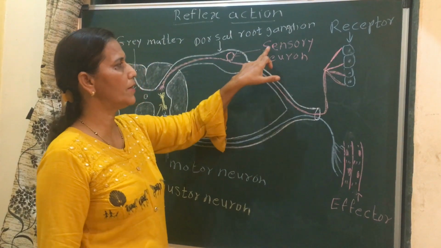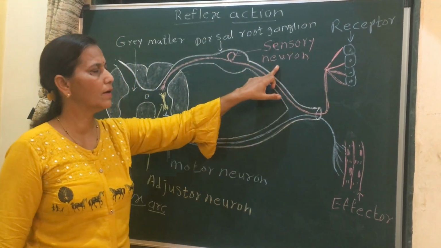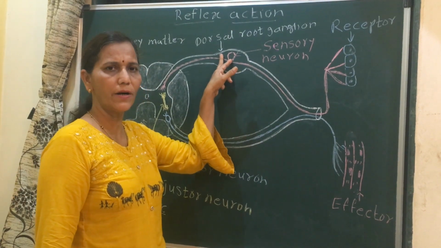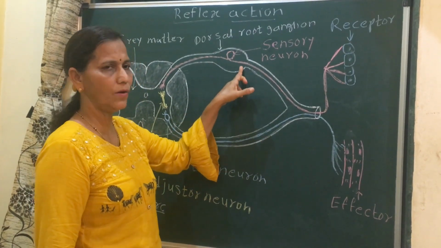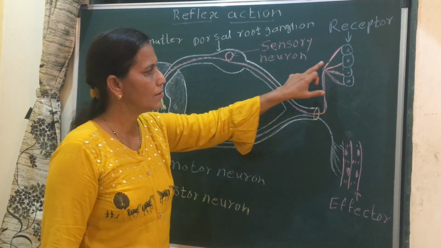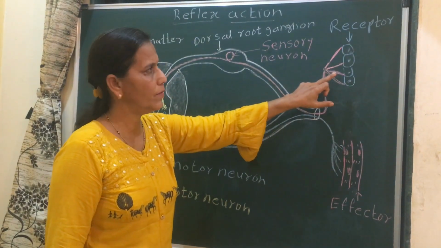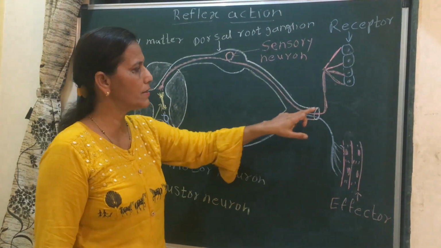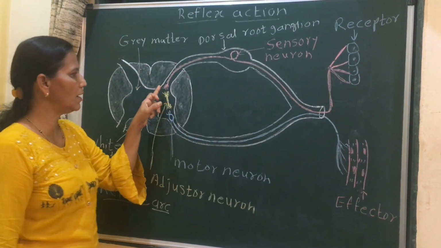Then the second component, the sensory neuron. This sensory neuron's cell body is located in the dorsal root ganglion. It receives the sensory impulse through its dendrite, which is near the receptor, and carries it up to the CNS.